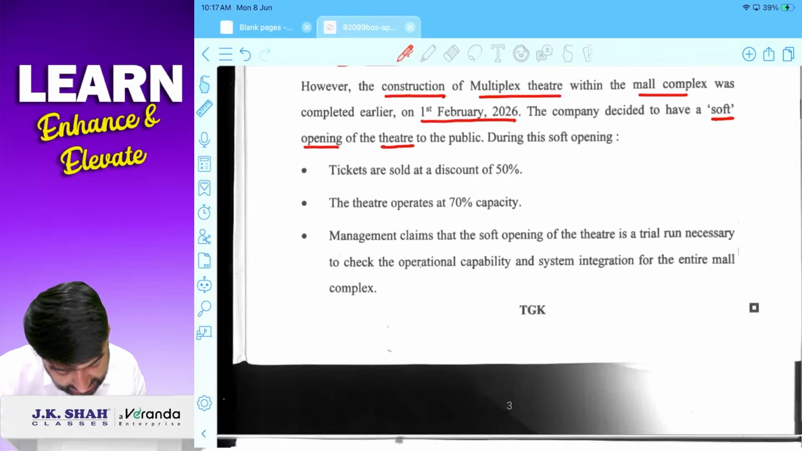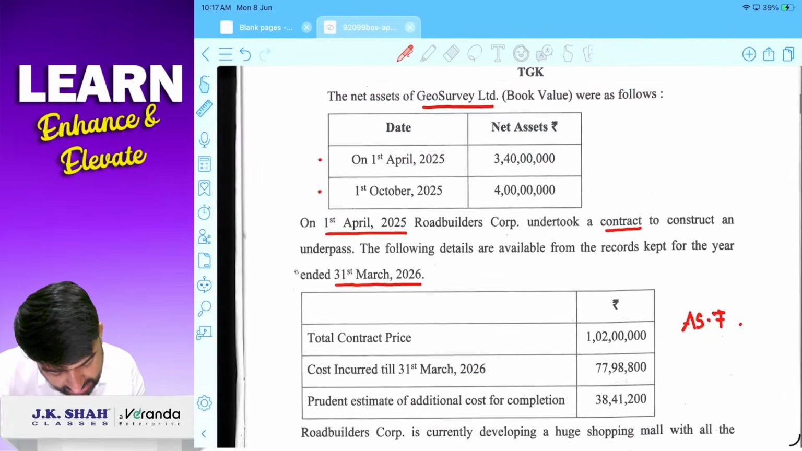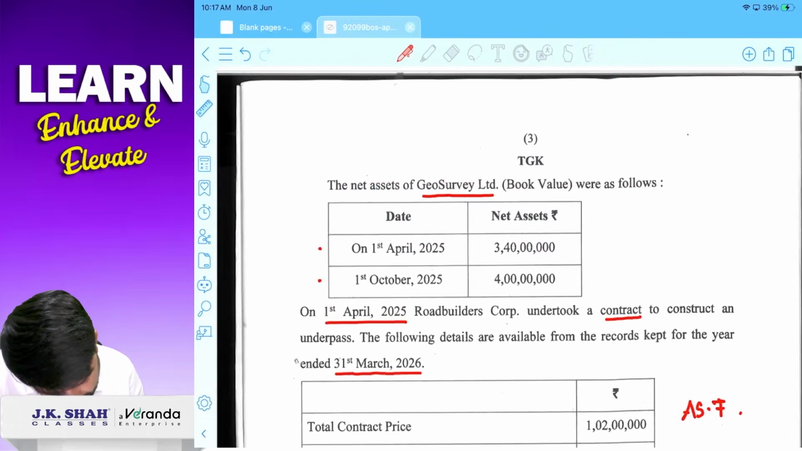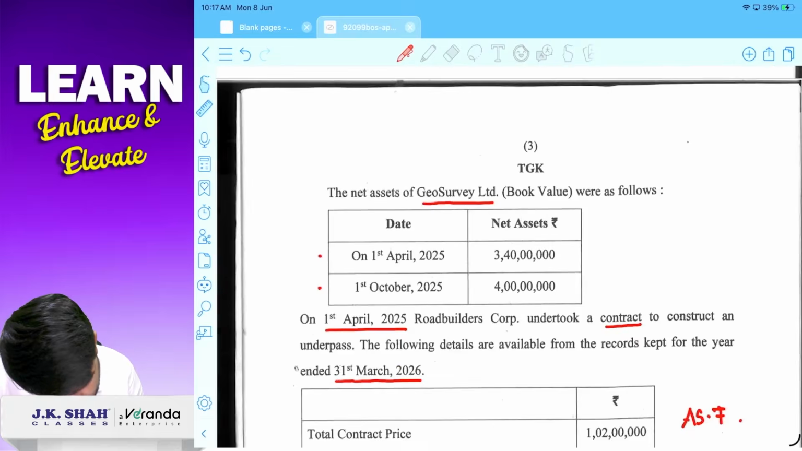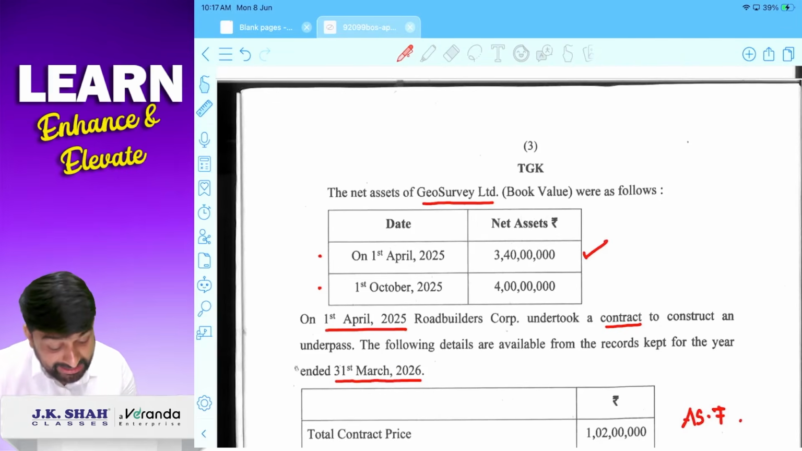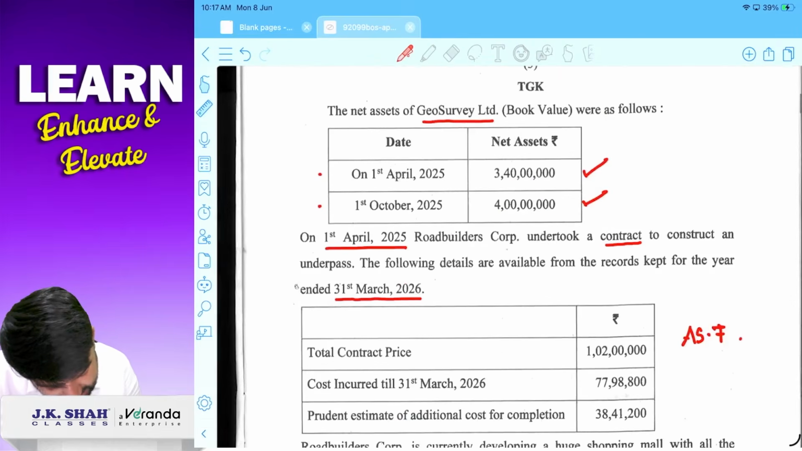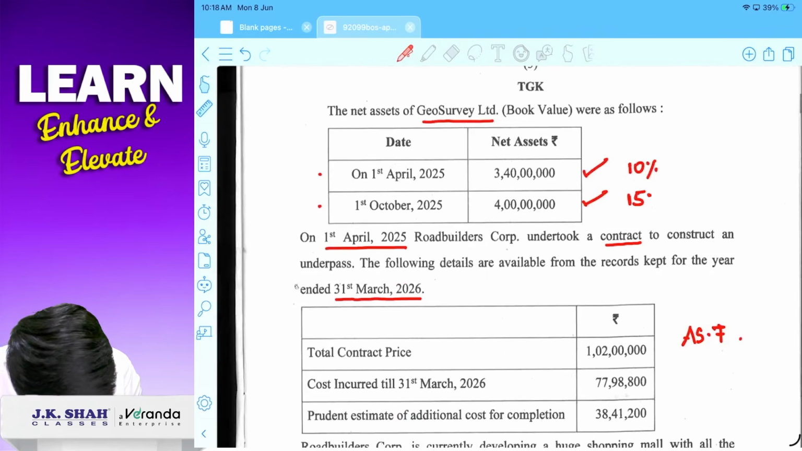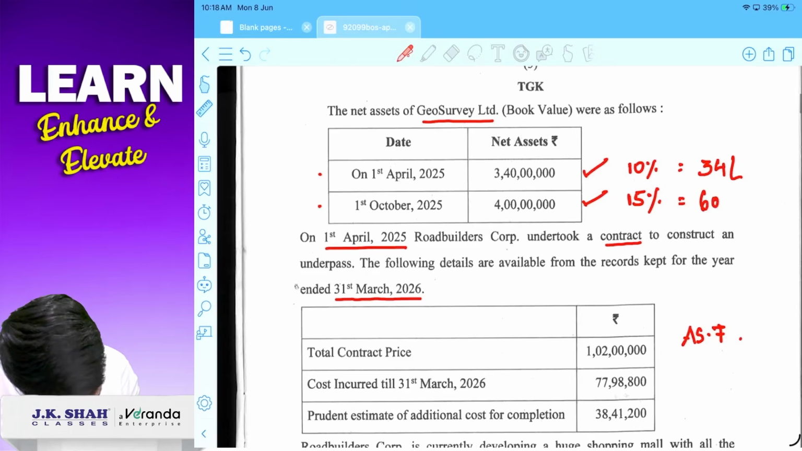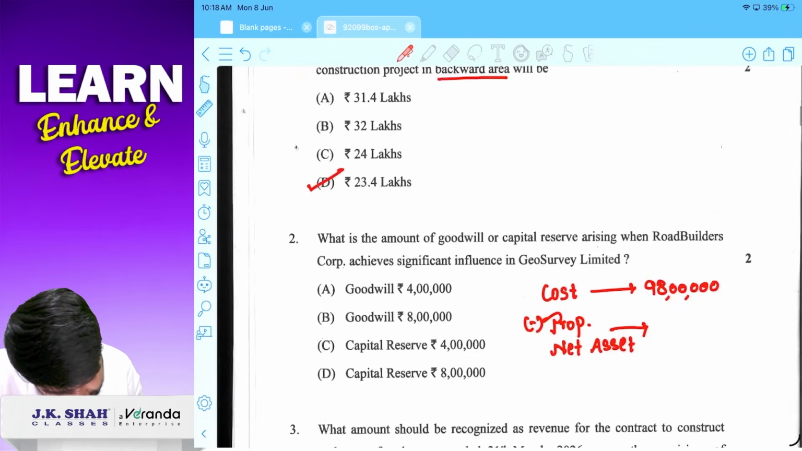So proportionate net asset कितना था? I can say 10% stake acquired. हाँ, so 3 crore 40 lakhs total net asset था. उसका 10% 34 lakhs and 4 crore का 15%. On 1st April 10% stake acquired. Here 15% stake acquired. So 34 lakhs and 60 lakhs. So 94 lakhs